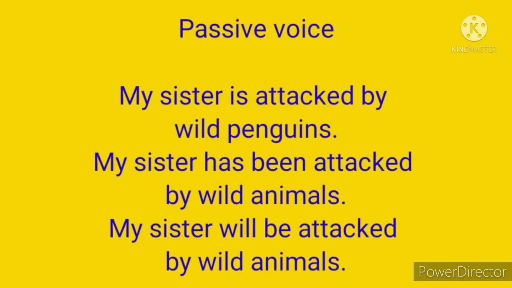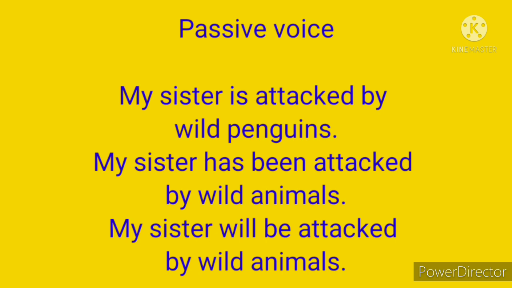Then the last sentence, my sister will be attacked by wild animals. Here the verb is will be attacked. Here will is the auxiliary verb. Be is also an auxiliary verb. Attacked is V3 form. If we have only will attack, that will be an active voice verb. But here we have will be attacked.